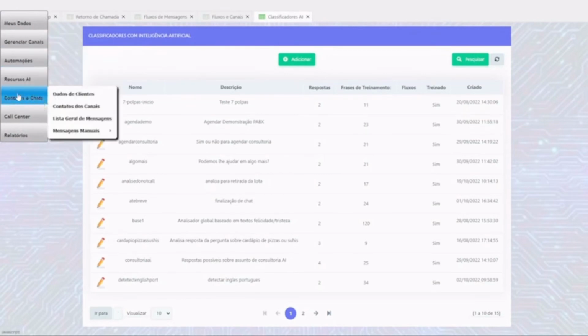Contacts and chats. Here you have the data of the customers who got in touch with you, contacts of the channels that it automatically downloads, the general list of messages, all messages, manual messages. Here you create a test message so you know if it's really working. You take the number, the channel that is active.